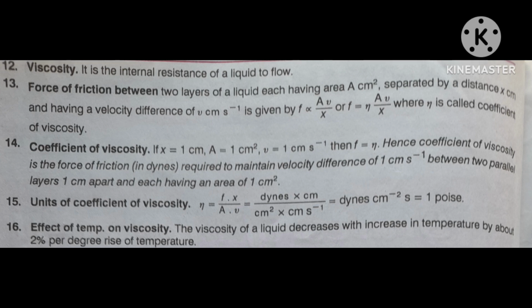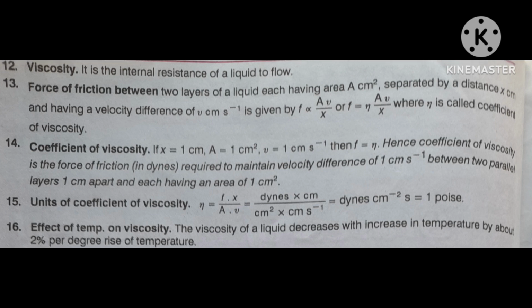F will be 1 into 1 divided by 1 into eta. Then only eta will remain, all others will be 1. Means F is equal to eta, because all three terms are 1: A is 1 centimeter square, V is 1 centimeter per second, and distance x is 1 centimeter.